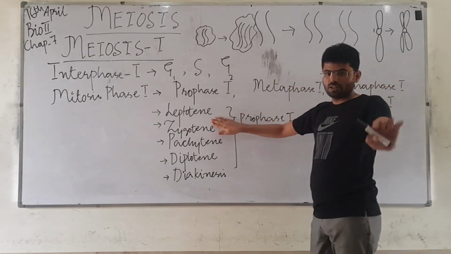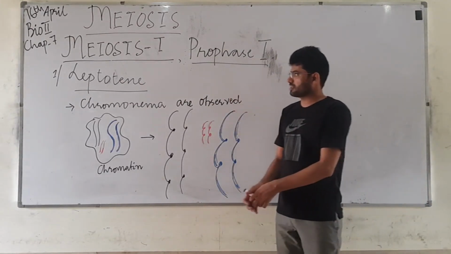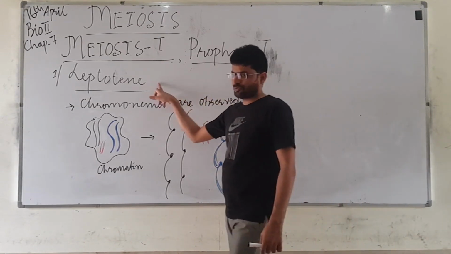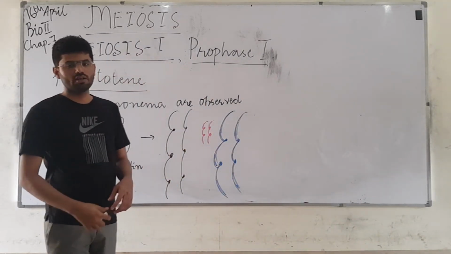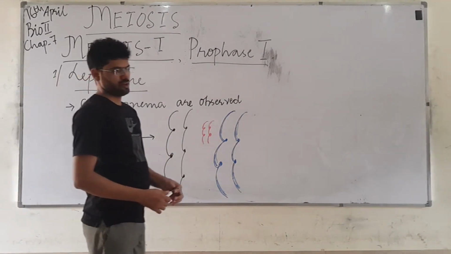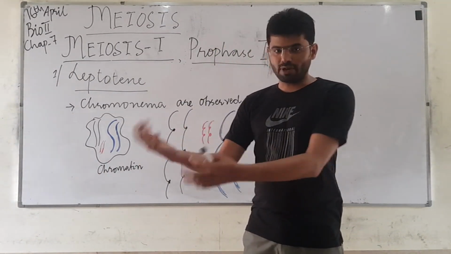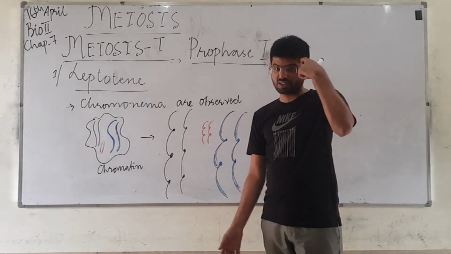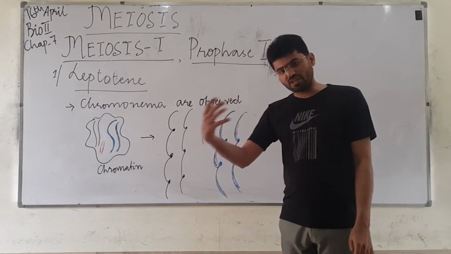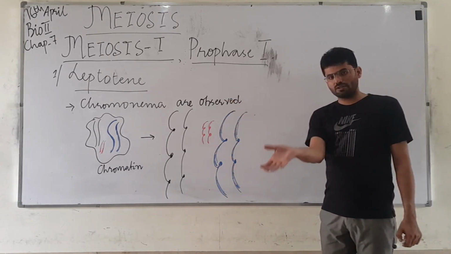Now let's discuss the leptogene. We are discussing prophase 1, and in prophase 1 the first sub-stage is called the leptogene. If you remember chapter number 6, in the very first lecture we discussed chromatin, chromosome, chromatid, chromonema. These are all names.